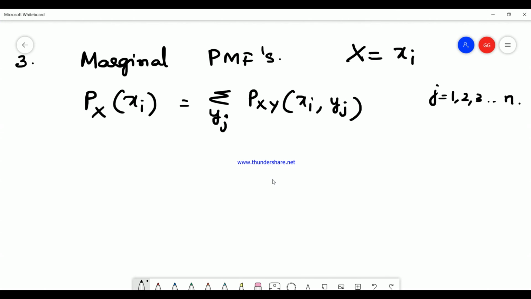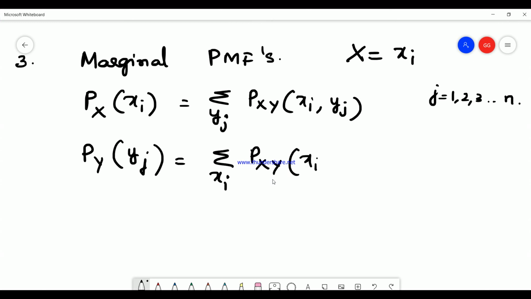Similarly, if I want to find out py of yj, py of yj would be equal to the summation over xi of pxy of xi comma yj. So you add the values based on the value of xi now.